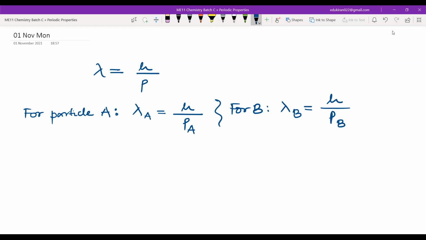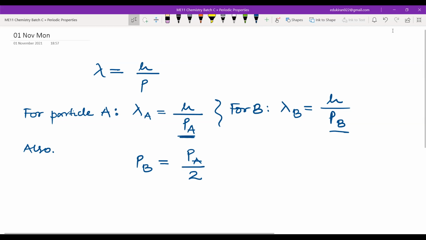Yes, sir. Also, what relationship have they given between PB and PA? There is a relationship in the question: calculate the wavelength of particle B if its momentum is half of A. So they have said the momentum of particle B is half of the momentum of particle A. Yes or no? Yes, sir. Any doubt till here?